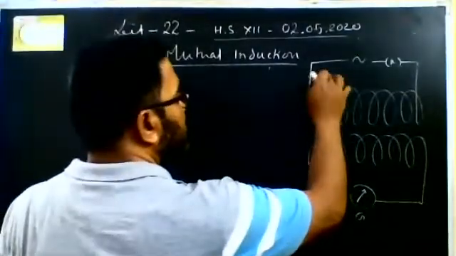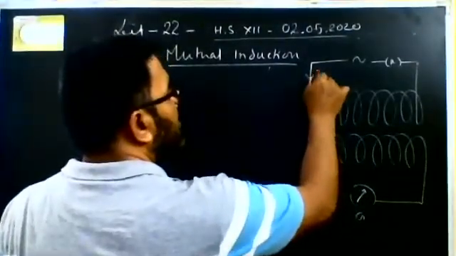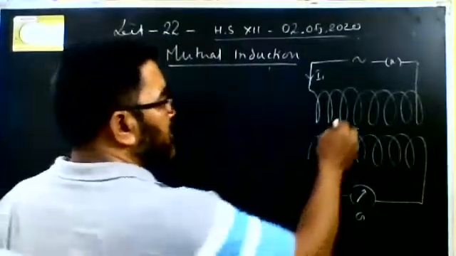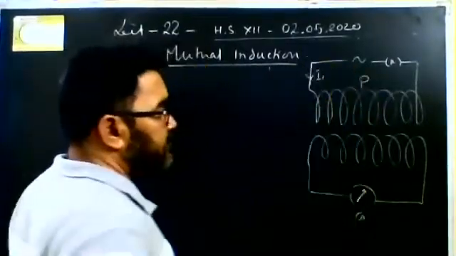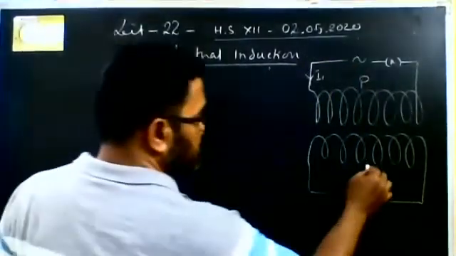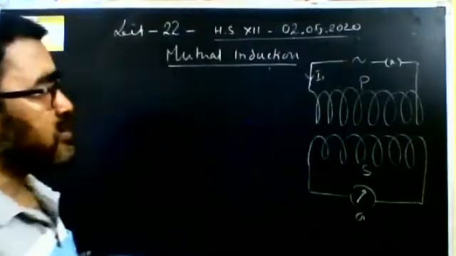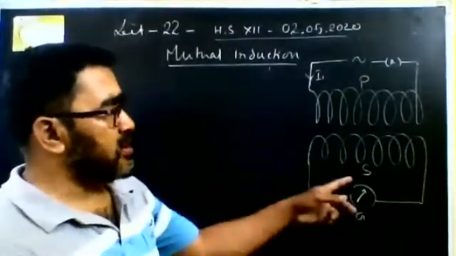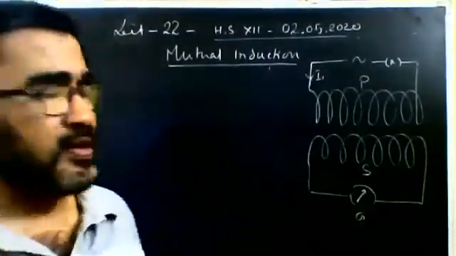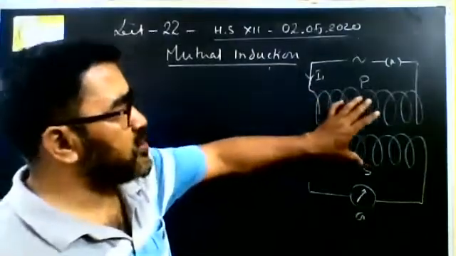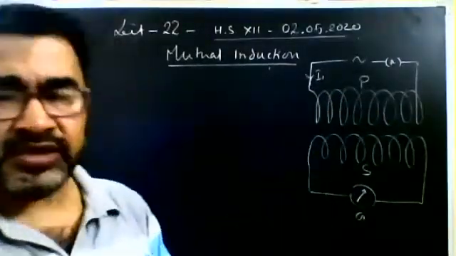Suppose I1 current is flowing in the first coil. Let the first coil be P and the second coil be S, that is, P stands for primary coil and S stands for secondary coil, right? They are very close to each other, but without touching.